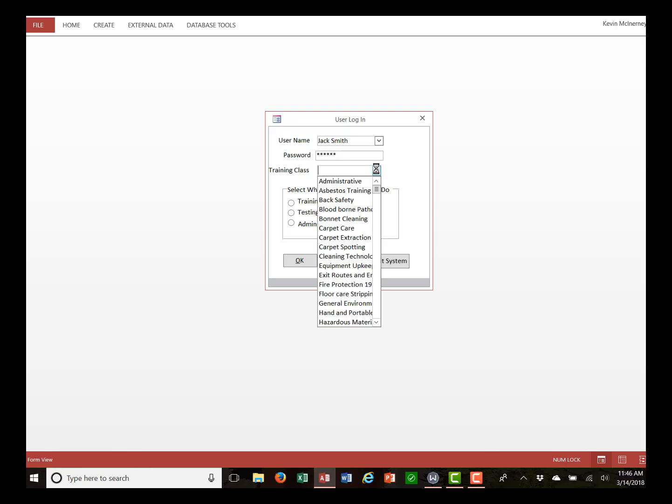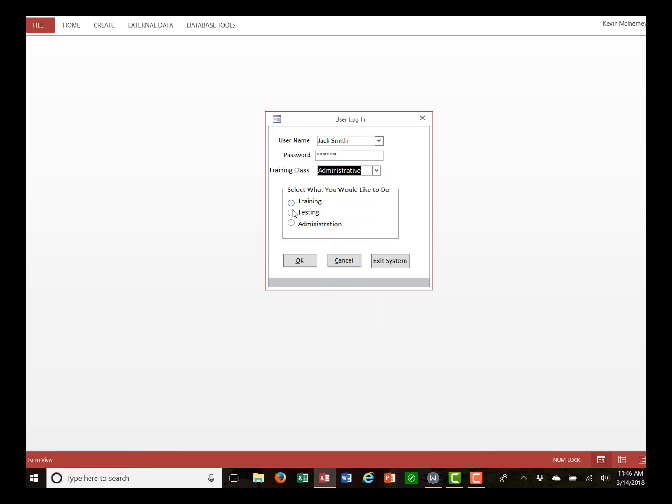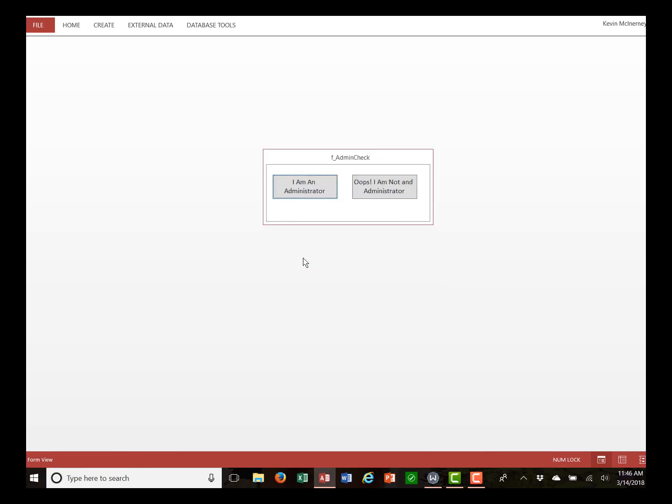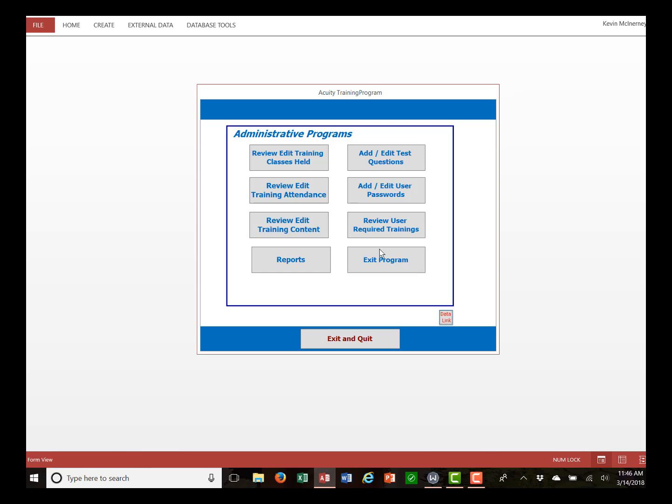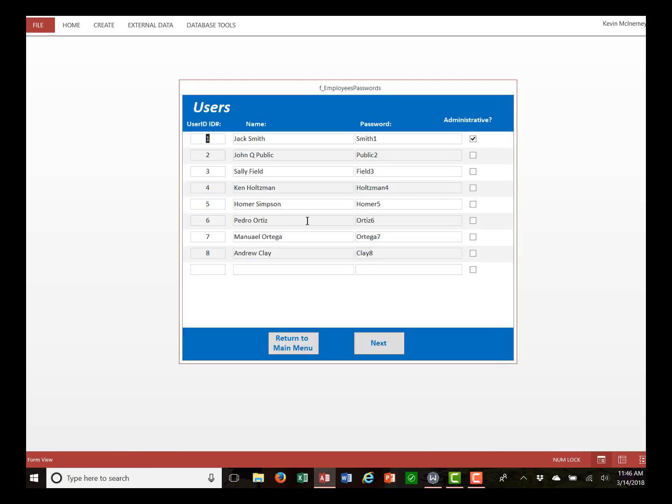Now, Jack Smith is set up as an administrator in this case, so he has access to the backside of the software. In here, you can edit users, so we can add a new employee, set up different passwords. We can also make somebody an administrative person if we care to do that.